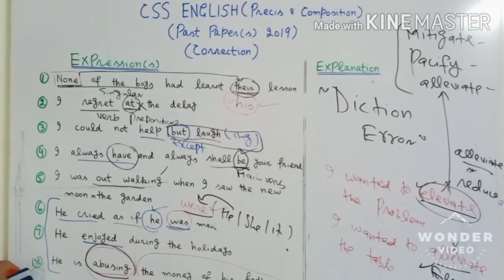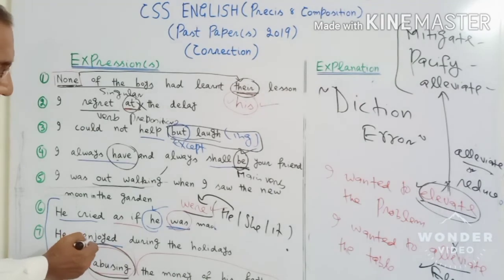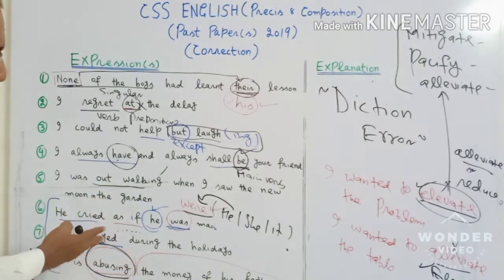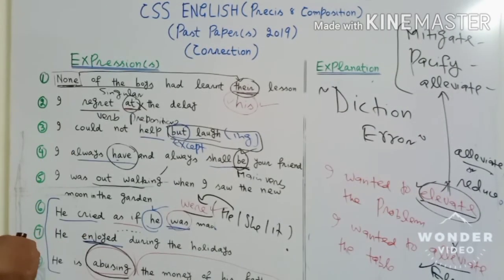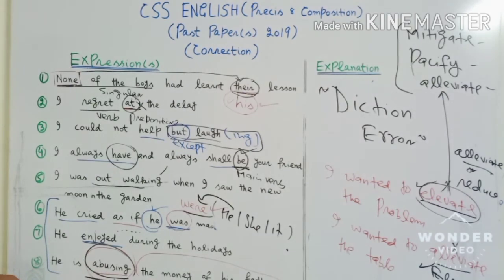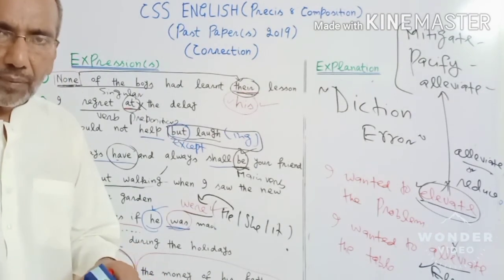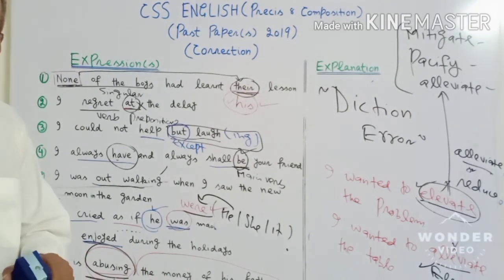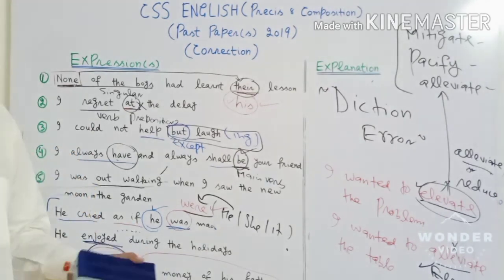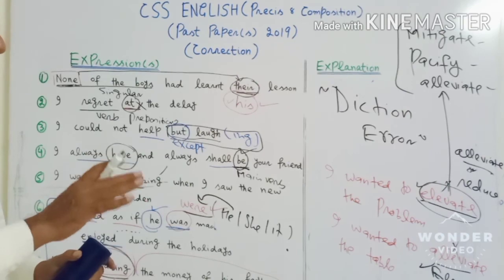He enjoyed during the holidays. So we need some word, object-like thing, not object in the true sense, to clarify the meaning. He enjoyed himself, she enjoyed herself. Okay, they enjoyed themselves, something like that. And he's abusing the money of his father. This is diction error. Replace it with any word. It's not written in stone that you have to write misuse. Right? He is spoiling. He is splurging. He is profligating. He is misusing. All these expressions come. So I think for today it's enough.